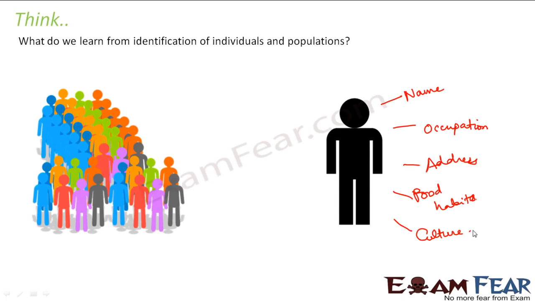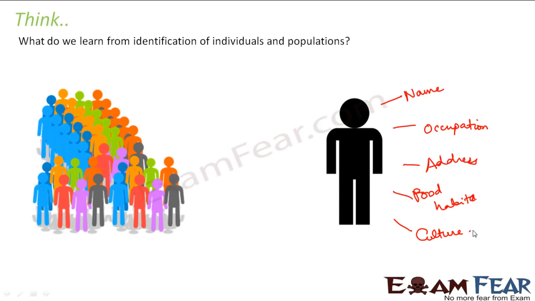Now, different people will have different details. It is not that everybody will have the same name or the same occupation or the same address. Now, in a population where you have hundreds and thousands of individuals, you can group those individuals based on certain characteristics.